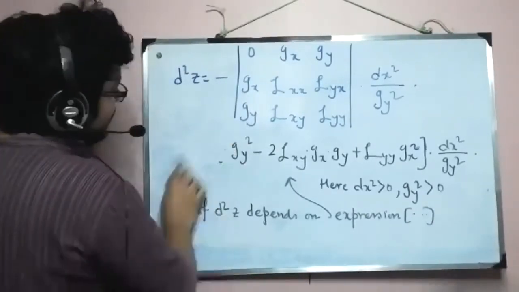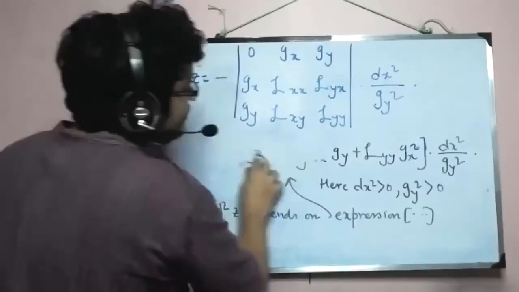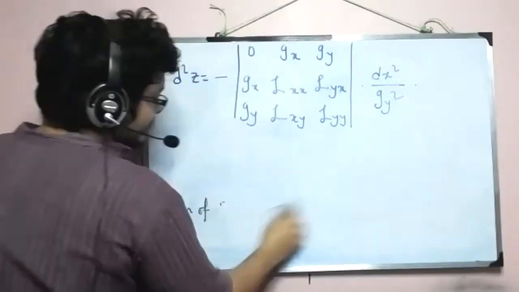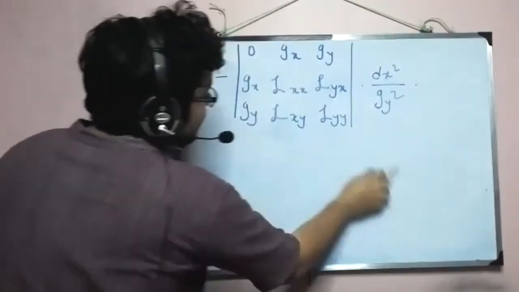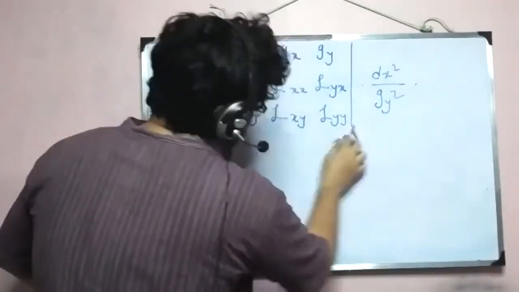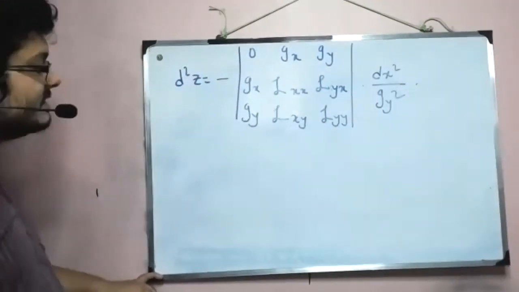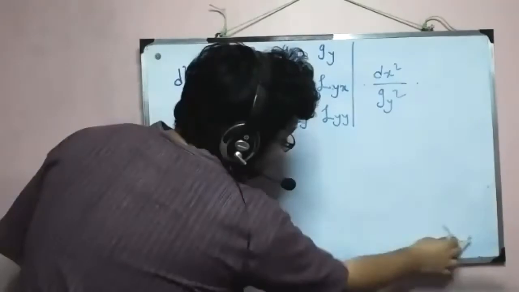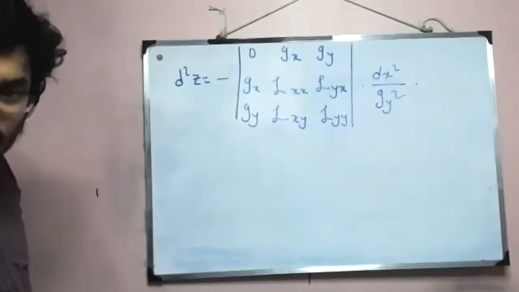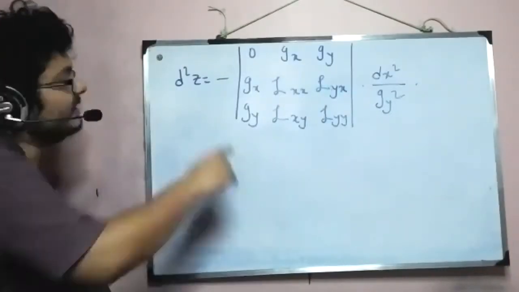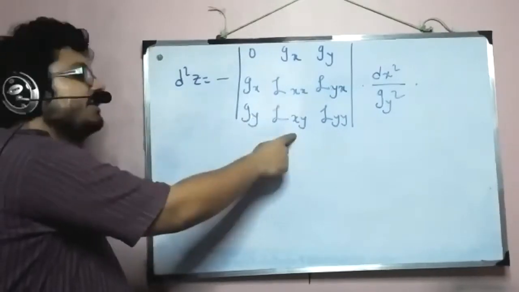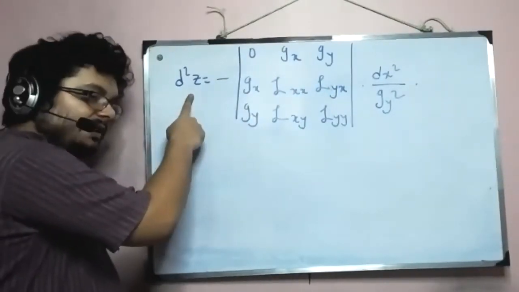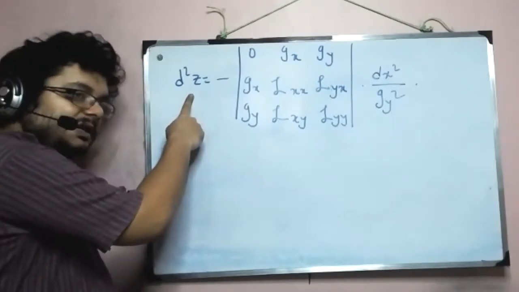So that means if I need d²z to be negative, I need this determinant to be positive. But again, if d²z is negative definite, then what I have got is a maximum. I'm going to say it again. If I need d²z negative, then I need the determinant to be positive. But if d²z is negative definite, then we are dealing with a maximum.